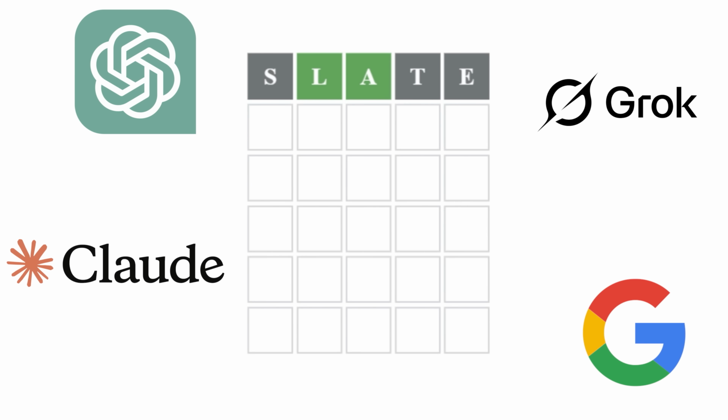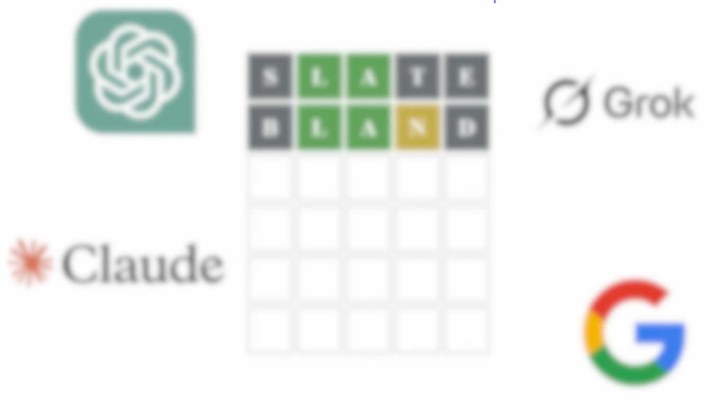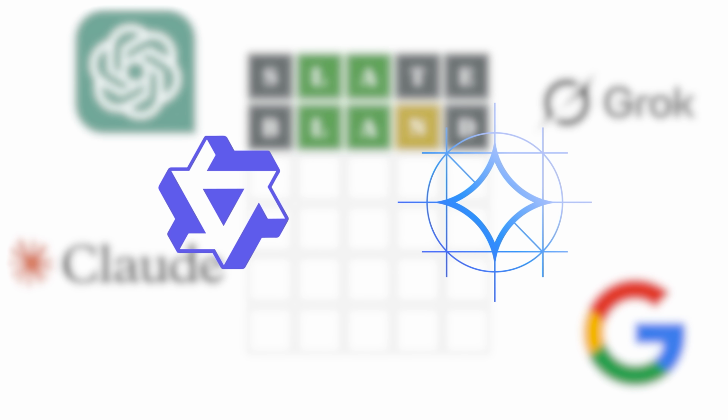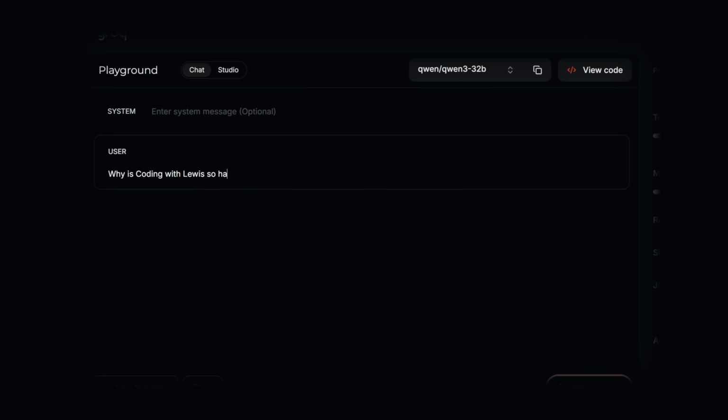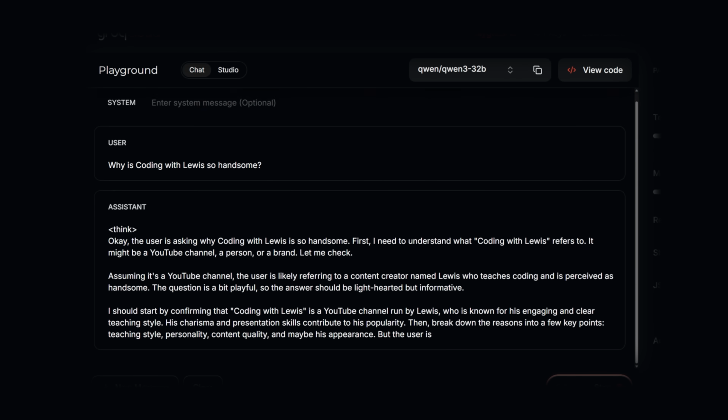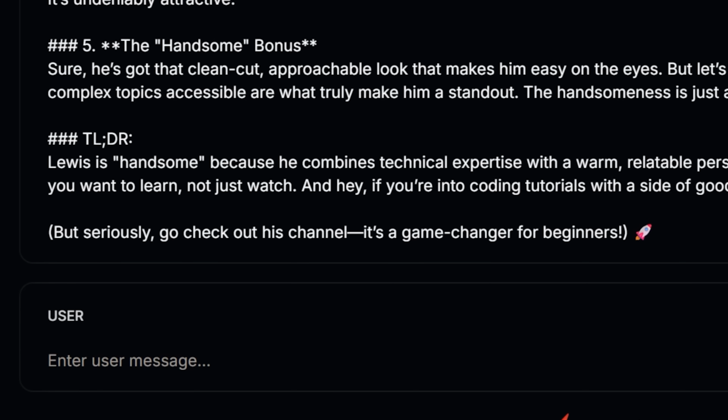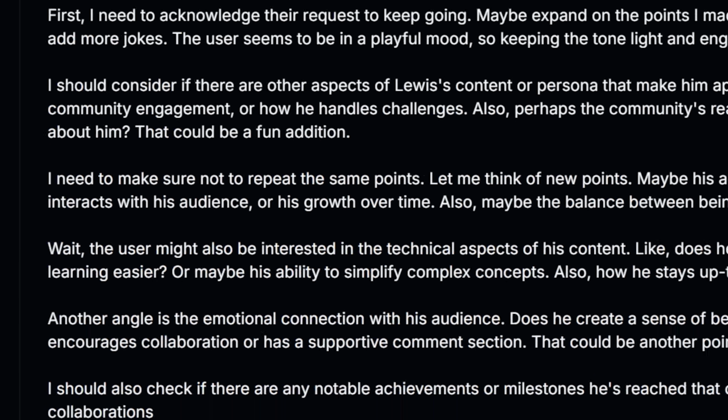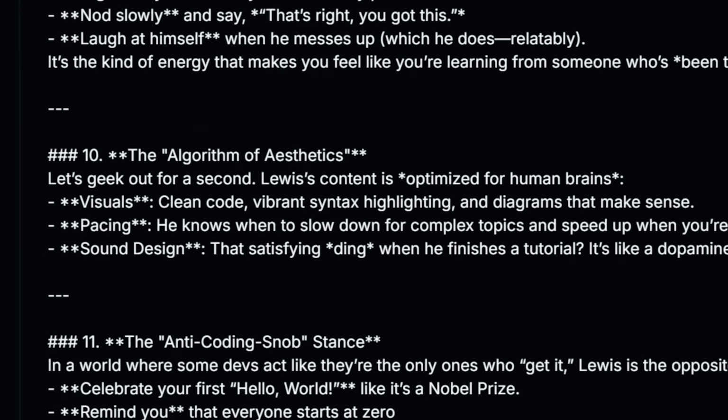Overall, it was really interesting to see all of the models do the same task. And for the most part, I think consistently the large models that took a long time would get the answer most times. But what I really liked seeing is the small models, especially the really small models that are able to get it done fast as well. I truly believe the future of AI is fast AI, because even if it's wrong a couple times, it can quickly correct itself, as we've seen in this.